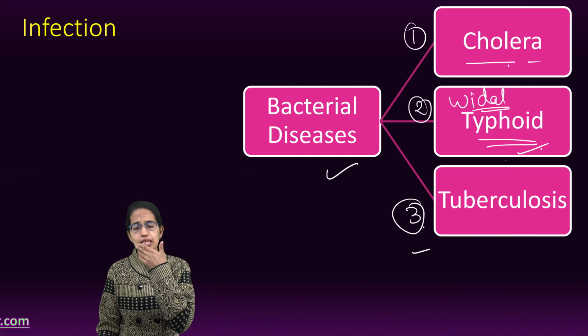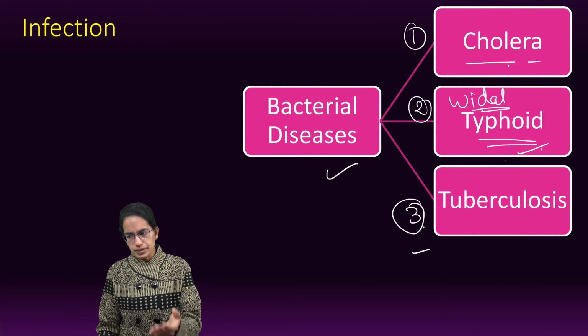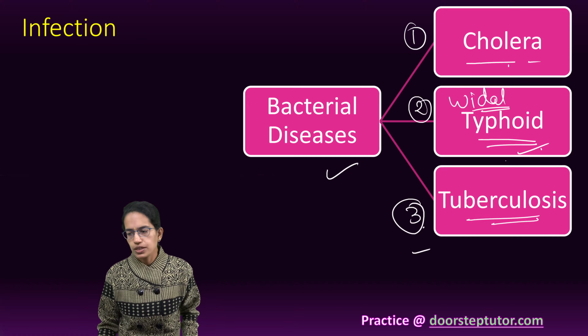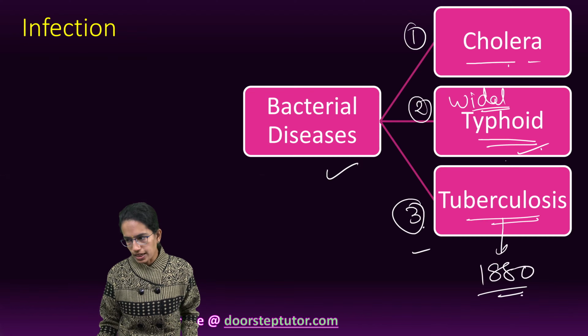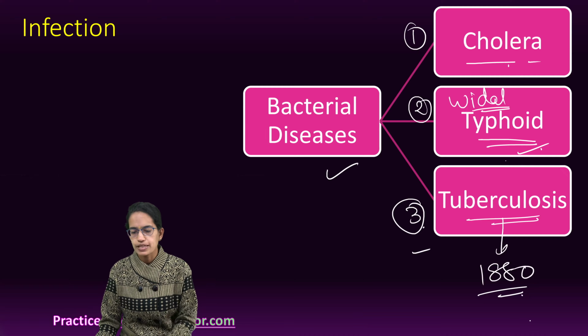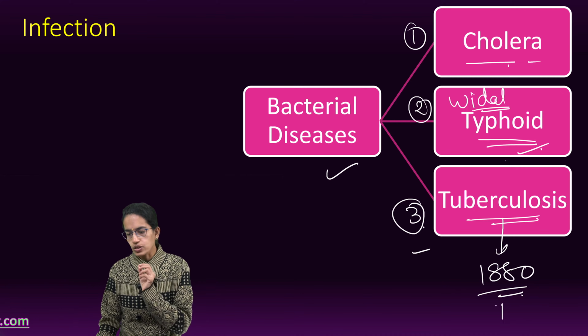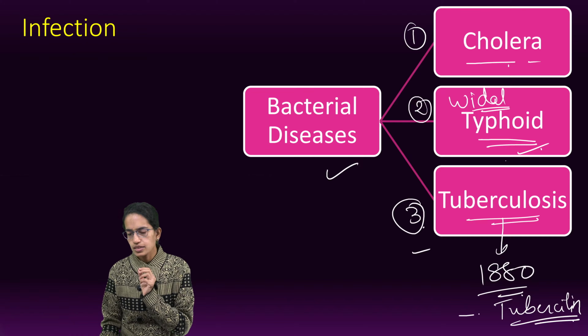The prevention again includes maintaining proper personal hygiene, proper sanitation, chlorinated water, and avoiding consumption of uncooked and raw food. The next is tuberculosis. Tuberculosis was discovered by Robert Koch in 1880. It is caused by rod-shaped bacteria, Mycobacterium tuberculosis, and these release toxins which are known as tuberculin. So tuberculin is the toxin which is released.